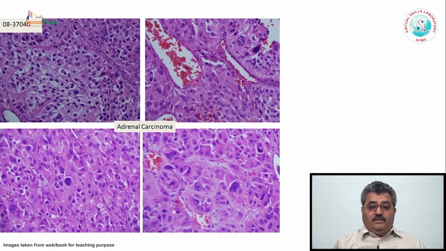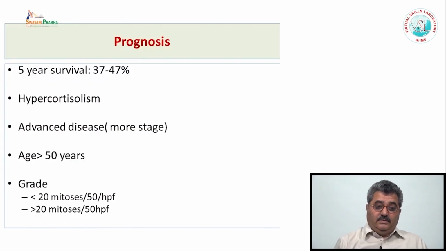In the carcinoma, microscopically, there is a lot of pleomorphism. They may become monomorphic. There is increase in mitosis. There may be vascular invasion outside the tumor. There may be capsular invasion, fat invasion. The prognosis depends upon the grade of the tumor.